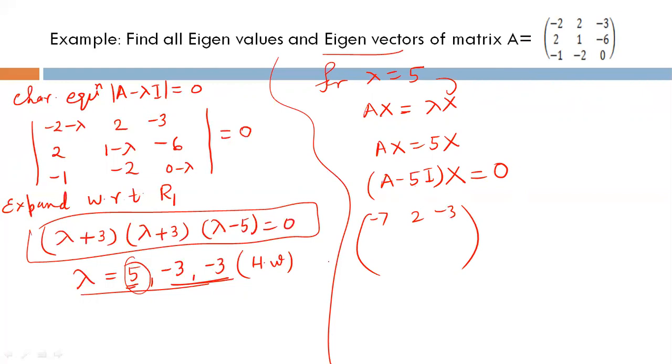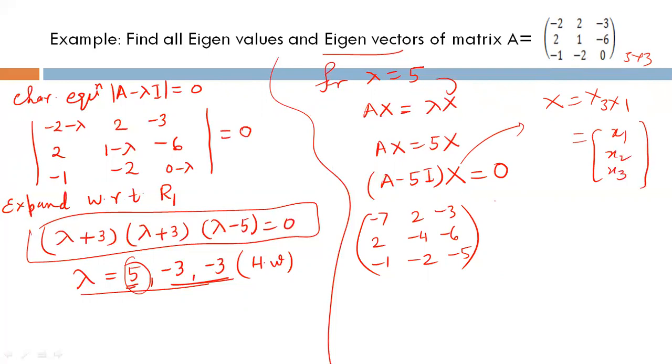Minus 3, 2, minus 4, minus 6, minus 1, minus 2, minus 5. And I'm considering X as a 3 cross 1 vector because A is a 3 cross 3 matrix. Then the solution matrix will be 3 cross 1, taken as a column vector x1, x2, x3, and the null vector will be 0, 0, 0. Write the augmented matrix for this system.